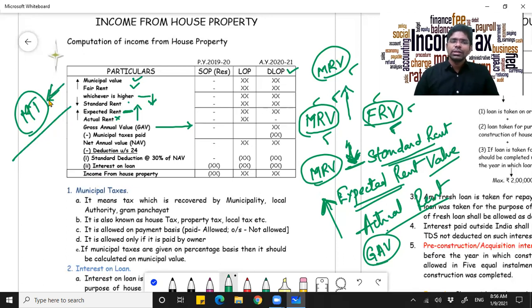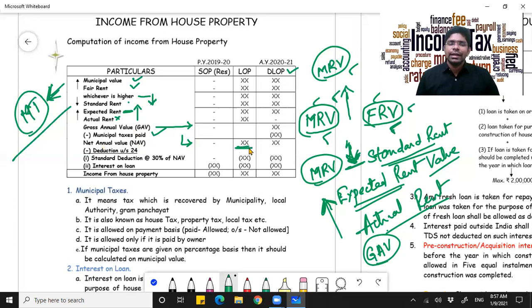Whatever municipal taxes you are paying to the local authority, say your municipal department or your local panchayat, that shall be reduced from the gross annual value. After reducing the municipal taxes from your gross annual value, the amount you arrive at is your net annual value.